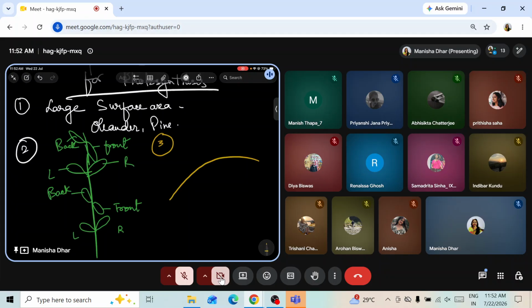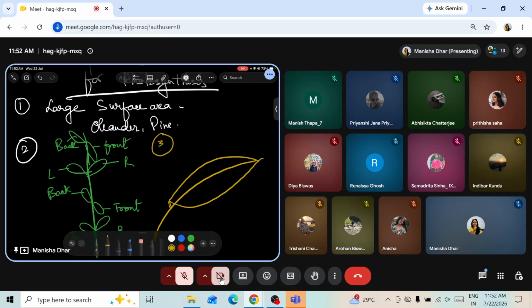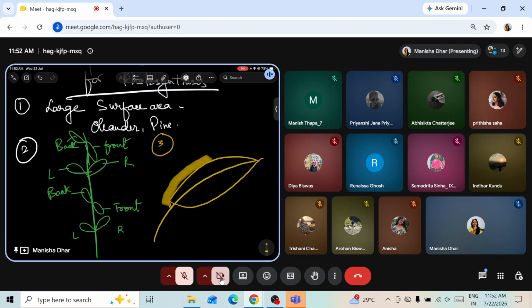Suppose this is the leaf, and then the upper layer is the cuticular layer. Suppose the cuticular layer is so thick. It will take much time for any substance to get in and any substance to go out, whether it is respiratory gases, carbon dioxide, oxygen going out, water vapor, whatever. That will take more time.